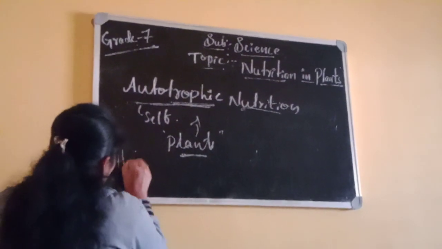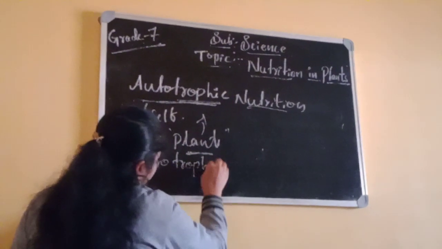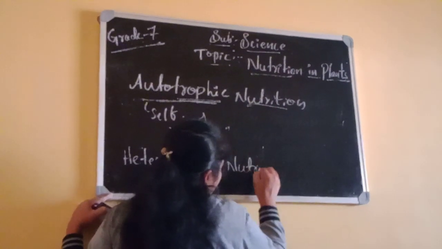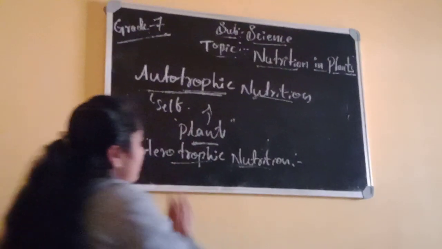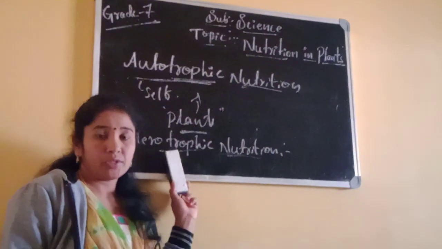Second one is heterotrophs, heterotrophic nutrition. What is meant by heterotrophs or heterotrophic nutrition?